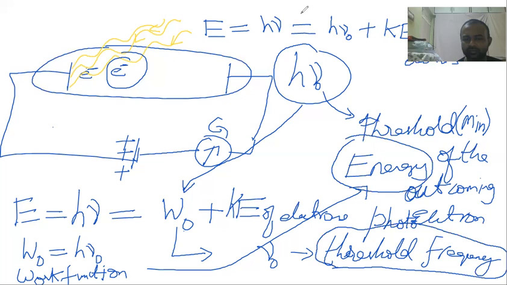And W naught is equal to work function. Work function is nothing else but threshold energy. Understood? Another name for work function is threshold energy. Okay? Got it.